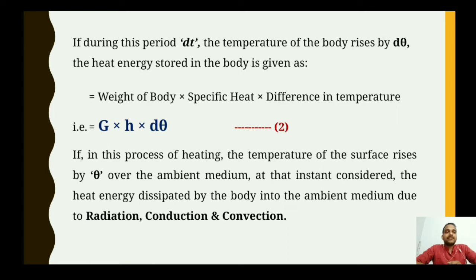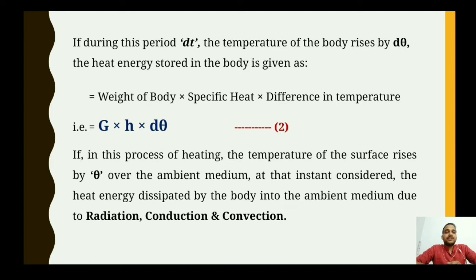So here theta is the temperature of the body, and as the time increases by a fraction dt, the temperature of the body also increases by a fraction d theta. Here d theta represents the fraction of temperature rise for the fraction of time dt at the particular instant.